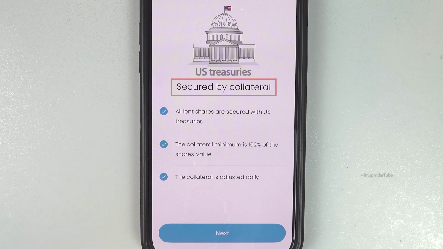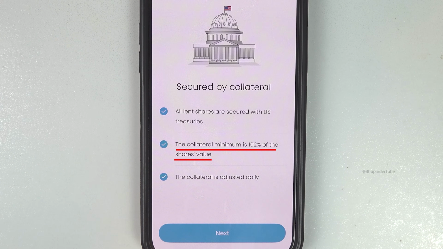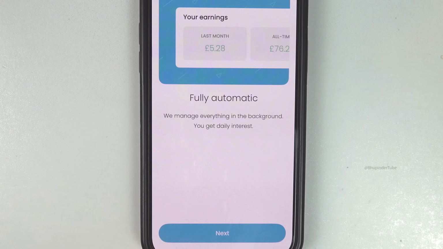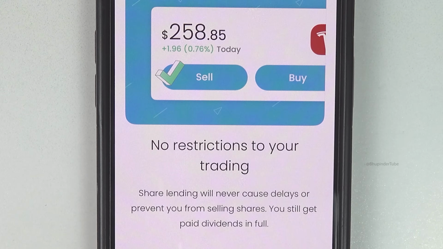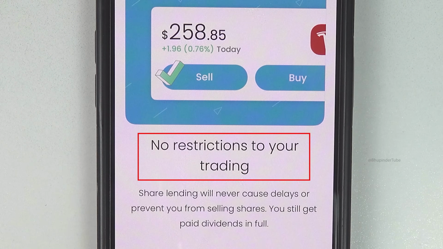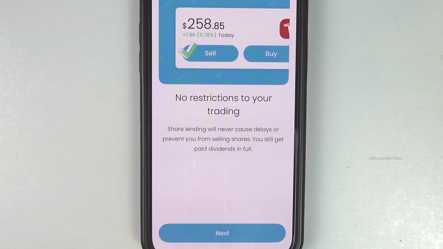And it is secured by US treasuries with a minimum of 102% of your shares value. Sounds good? Tap on next. And it is fully automatic. So tap on next. You can still buy and sell shares in a normal way, so there are no restrictions on your trading. Sounds good? Tap on next.